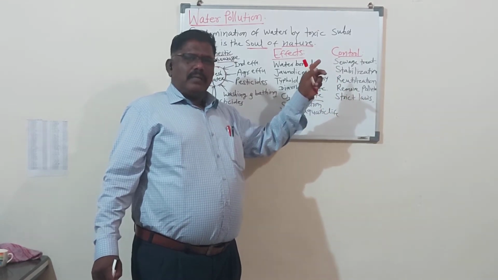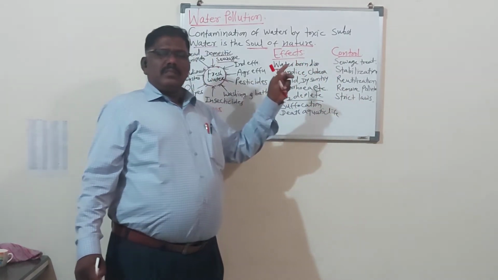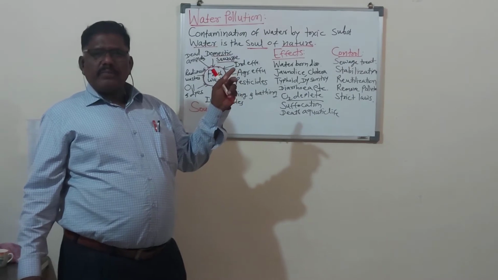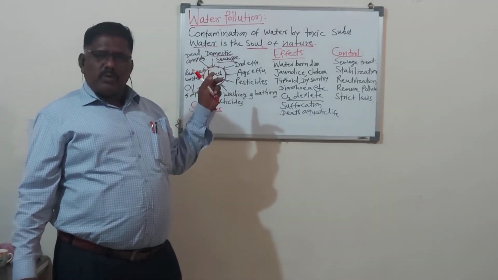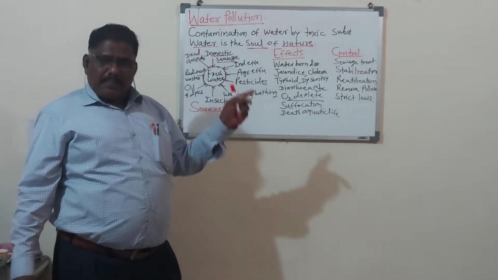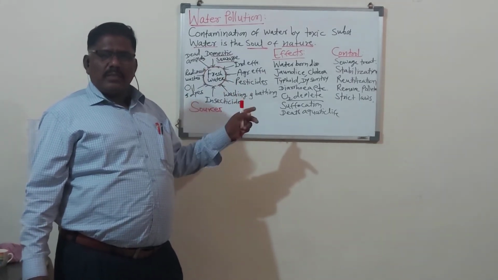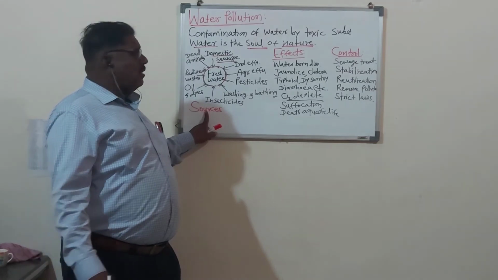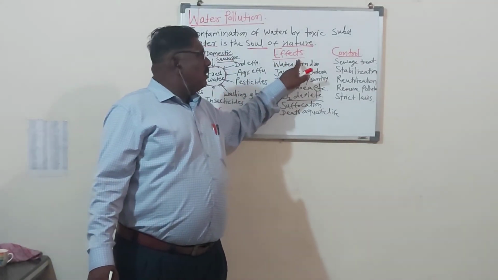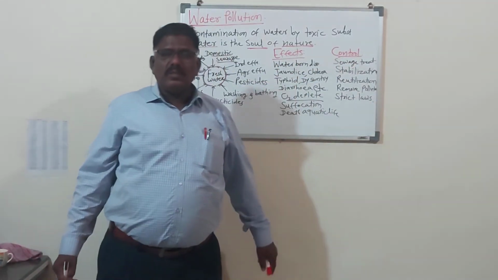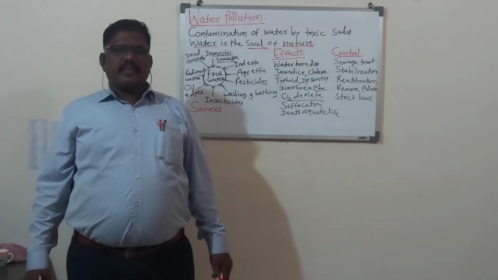So remember, the first type of pollution, air pollution, we studied yesterday. Another type of pollution is water pollution. In water pollution, the sources of water pollution, the effects of water pollution, and the control of water pollution, we have studied in today's period.